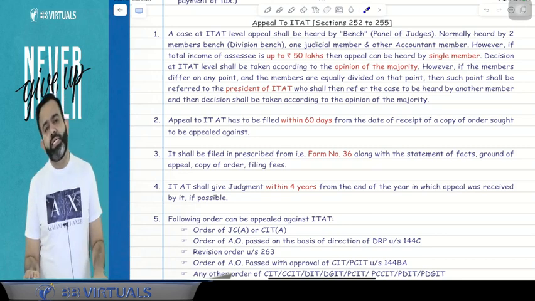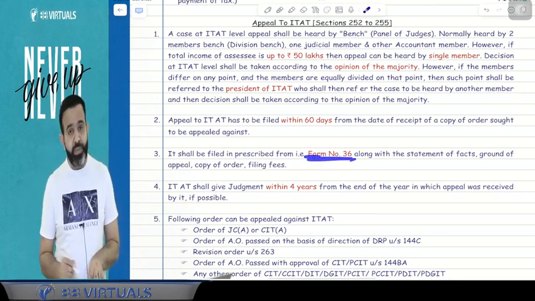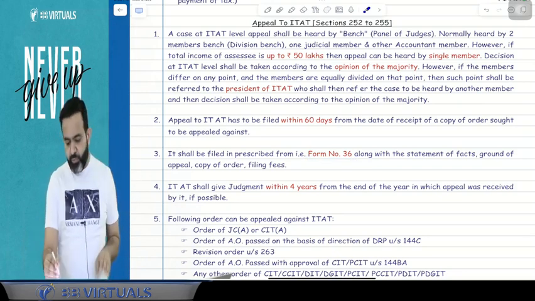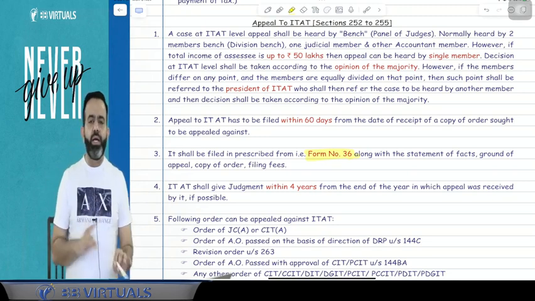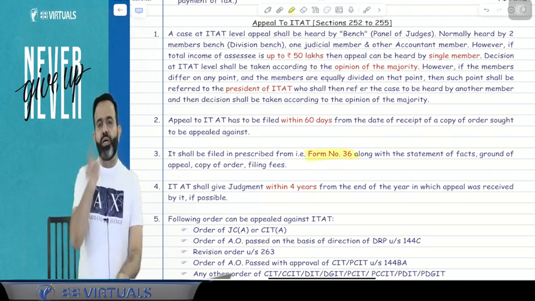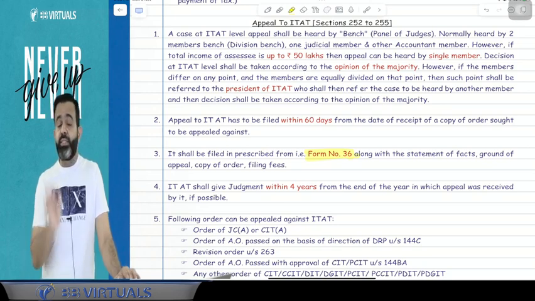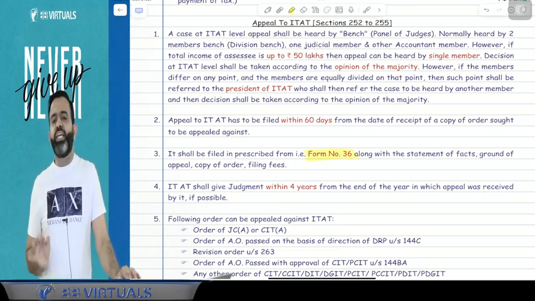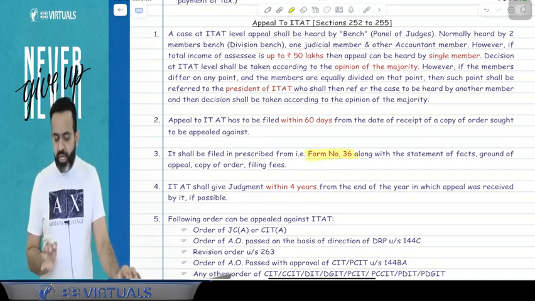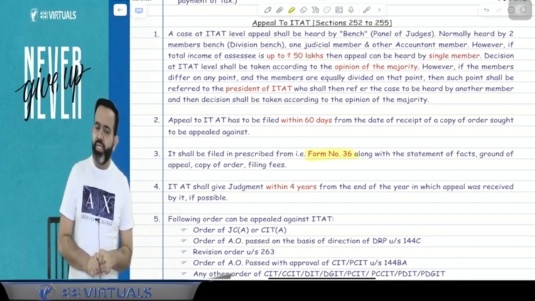Guys, here the form number is 36. In the CIT appeal, the form number was 35. Here it is form number 36. Along with it, you attach a copy of the order against which you are filing the appeal. Second is the statement of fact. Third is the grounds of appeal, and one is the appeal filing fees. This whole set is known as the memorandum of appeal.